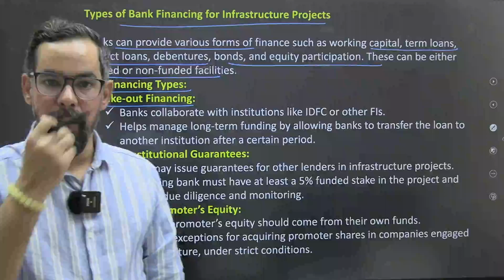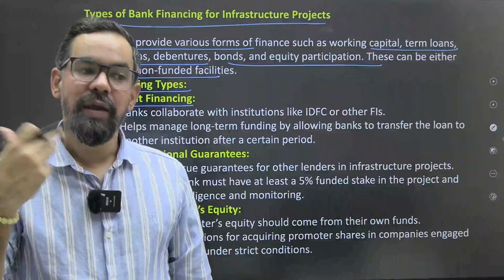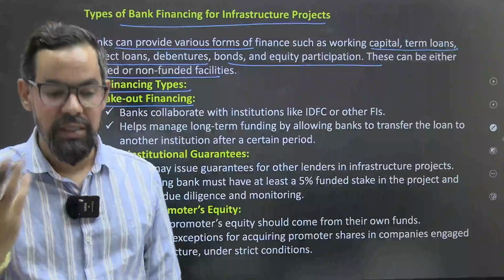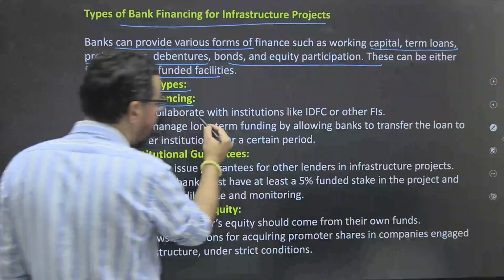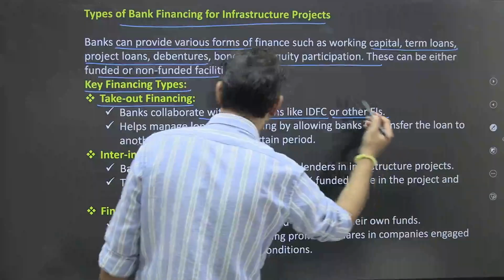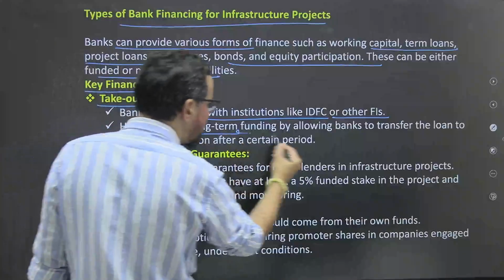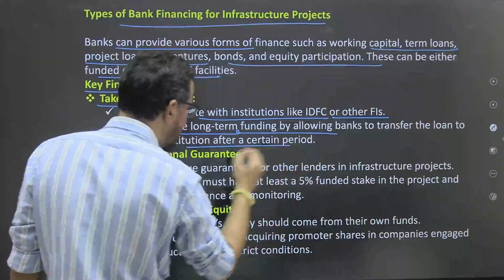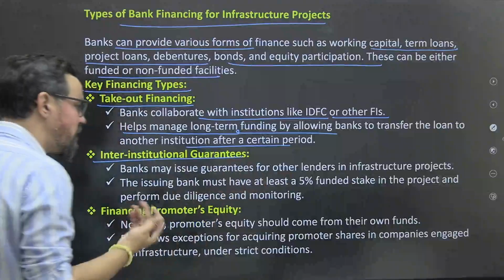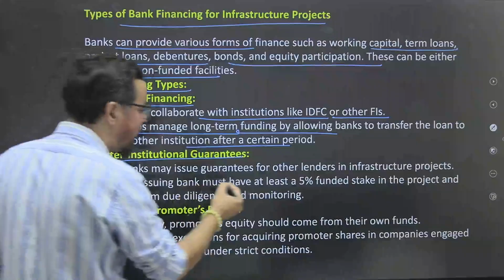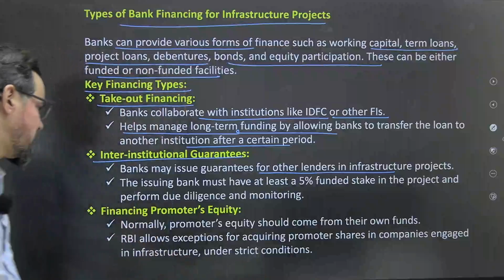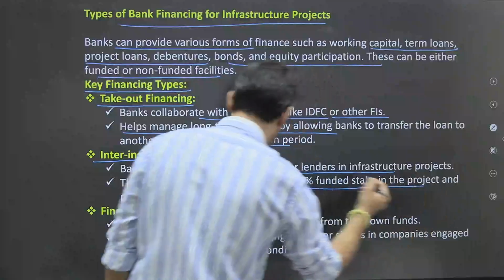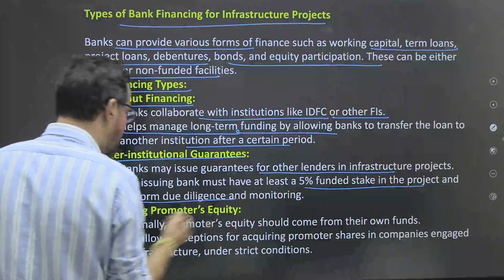तो जिसमें फाइनेंसिंग टाइप टेक आउट फाइनेंसिंग, जहाँ पे basically we are taking money from DFIs, ठीक है, और we are lending to this particular one, so we have some sort of risk sharing and all, ठीक है। So take out finance: bank collaborates with institutions like IDFC or other DFIs, ठीक है, to help manage long term funding by allowing the bank to transfer the loan to another institution after a certain period, ठीक है। इंटर इंस्टीट्यूशनल गारंटी, ठीक है, बैंक issue guarantee for other lenders in infrastructure projects. The issuing bank must have at least 5% of funded stake in the projects and perform due diligence and monitoring, ठीक है।